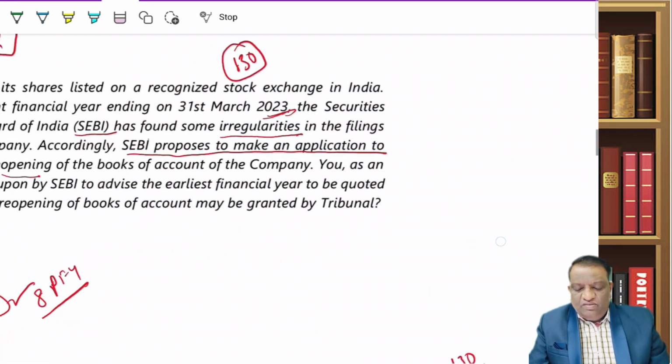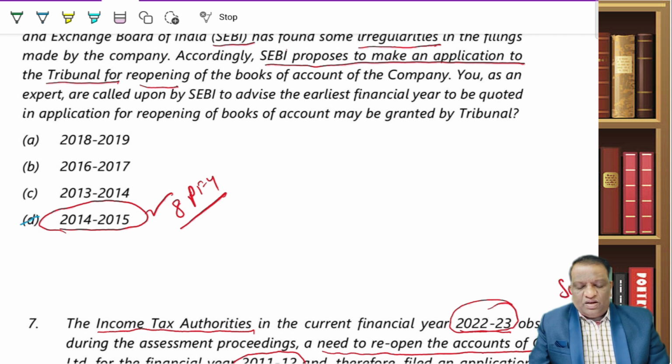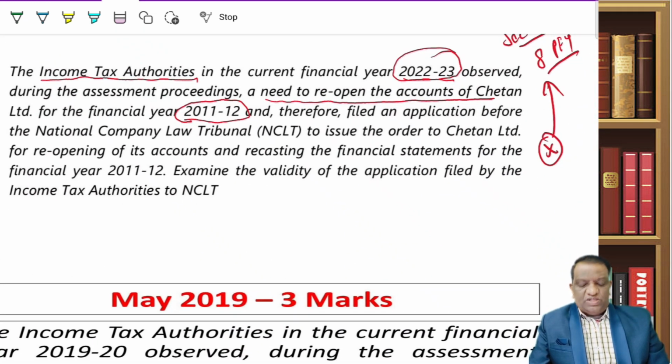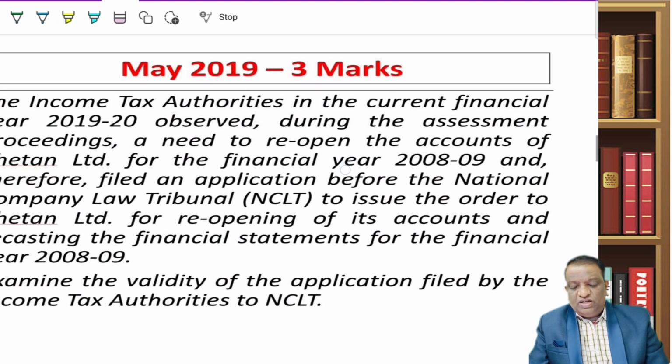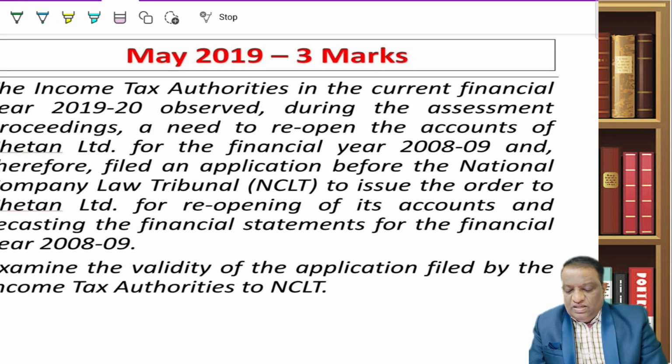By just remembering that 8 years, the question may come in the objective form, that is MCQs, or the question may come for just 3 marks to 5 marks. Now let us look at another question. May 2019, 3 marks. It's the same.